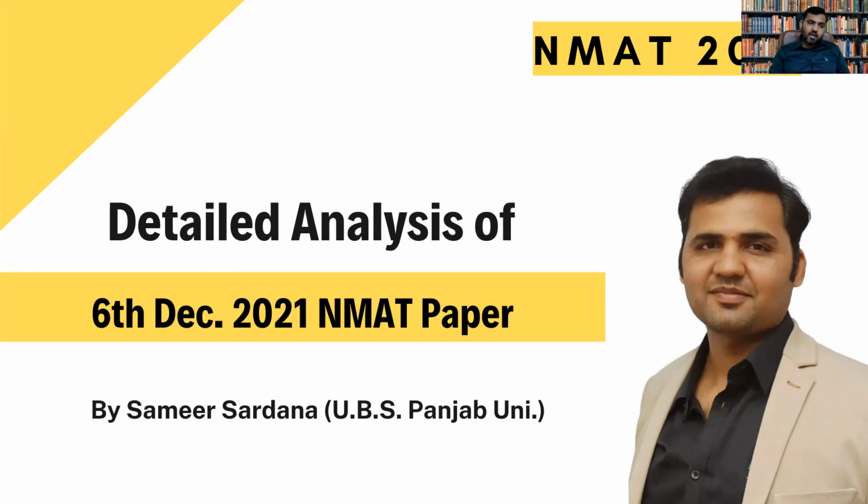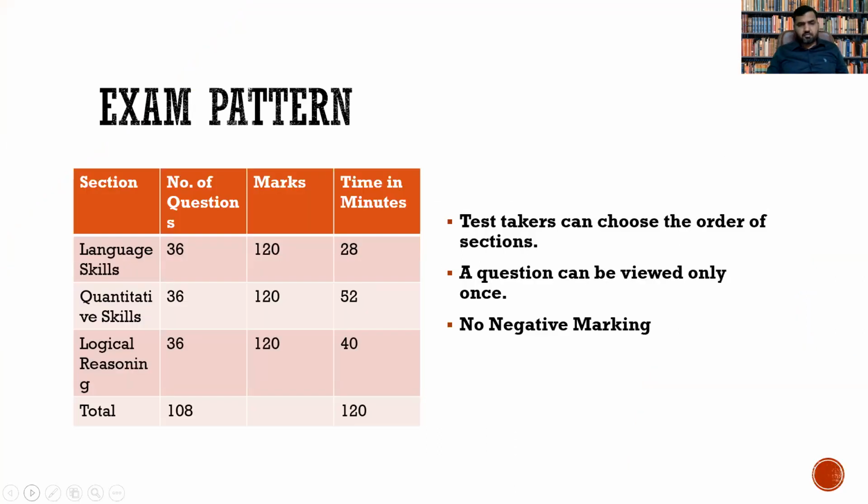ANMAT 2021, which was conducted on 6 December. It had three sections, right? This is the basic structure of the paper. I'm sure everybody knows this already, that you will be having 36 questions of language skill, and 36 questions of quantitative, 36 questions of logical reasoning, every question of 3 marks. The time given to you is 28 minutes for language skill, 52 minutes for quantitative, and 40 minutes for logical reasoning. Test taker can choose the order of the section. The question can be reviewed only once and there's no negative marking.